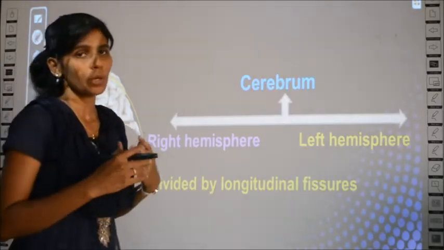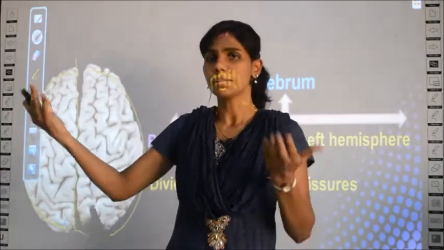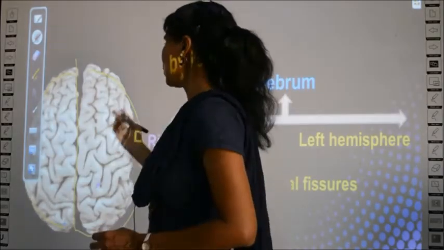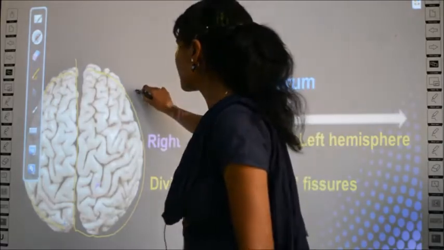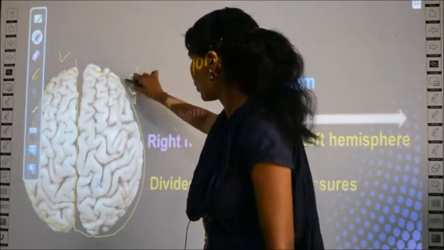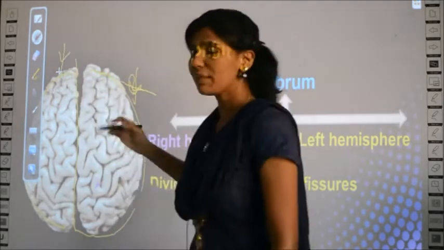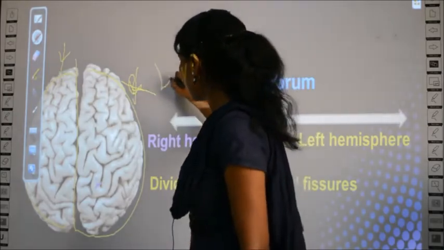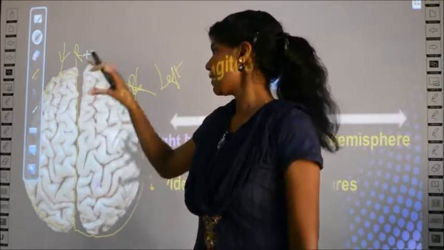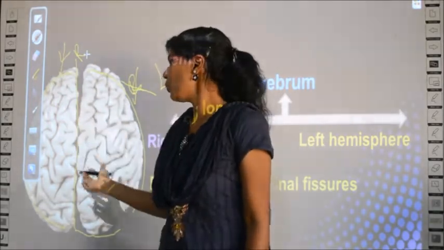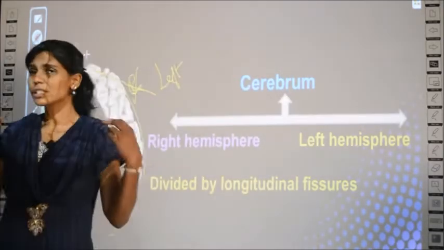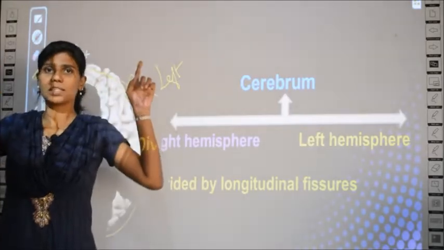Actually in biology, you have to imagine the structure from that part of the brain. Suppose I stand like this and I point out right, which one will you point out? You will call this right and this left, but that is wrong. In any biology diagram, you have to mention this side as left and this side as right. Why? Because the person who has this brain will have this as his right side and this as his left side. Suppose I have this brain, this will be my right side and this will be my left side.